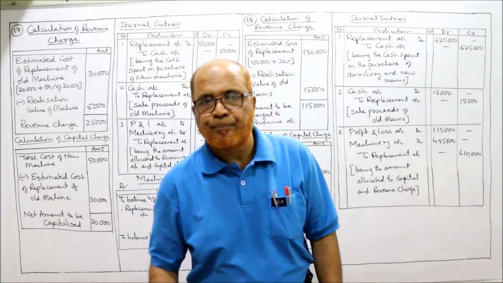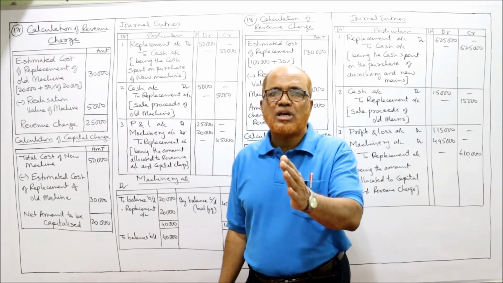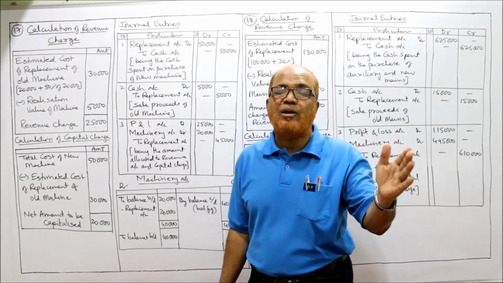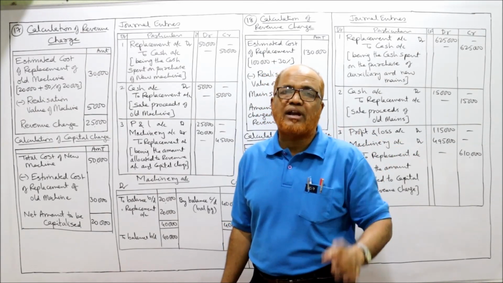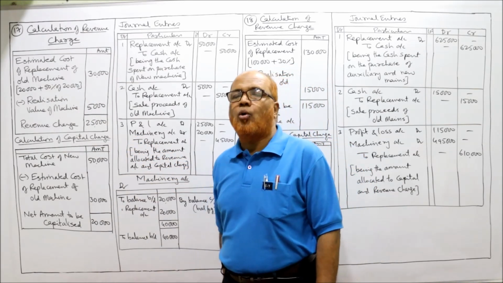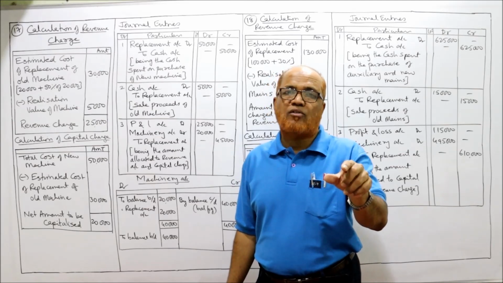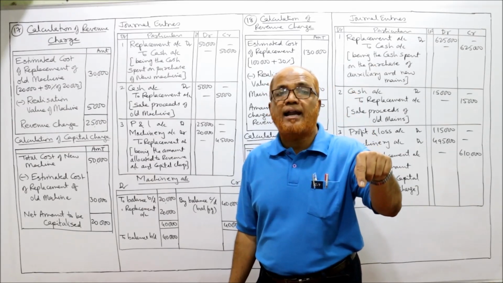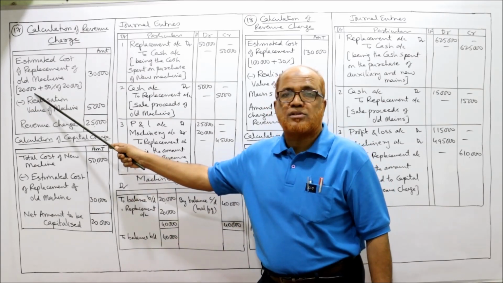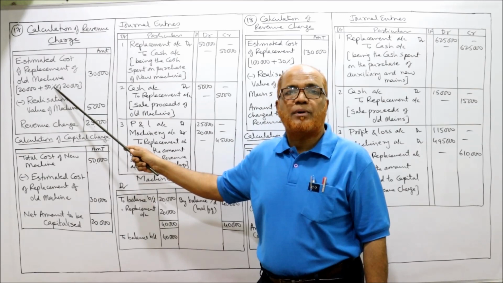Now, see the solution. First of all, calculation of revenue charge. How much amount to be charged to revenue account? Revenue account means profit and loss account. So, estimated cost of replacement of old machine. First, we calculate estimated cost of replacement of old machine. The old machine had an original cost of 20,000 rupees. Now the prices have increased. The rates have increased by 50%.